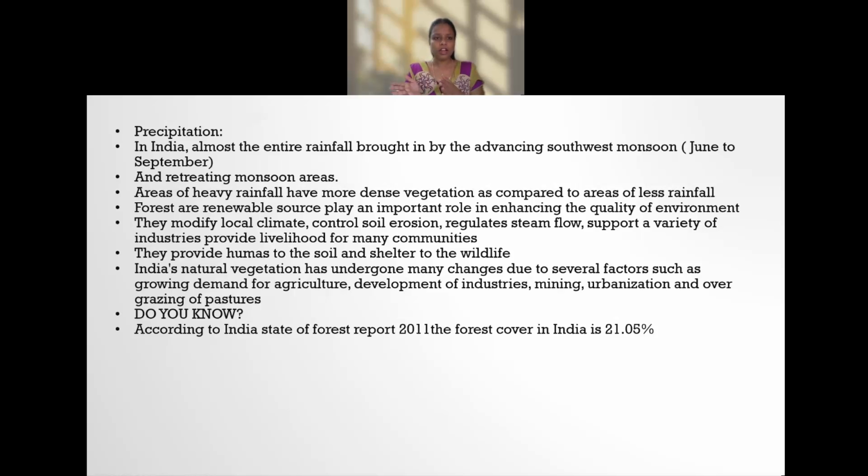So due to these changes, we see some changes in the natural vegetation in our country. According to the India State of Forest Report 2011, the forest cover in India is 21.05%. It is very less. So we have to grow more and more trees. Minimum it should be 31%. The forest area in a particular country should cover 31%. We are having only 21.5%.